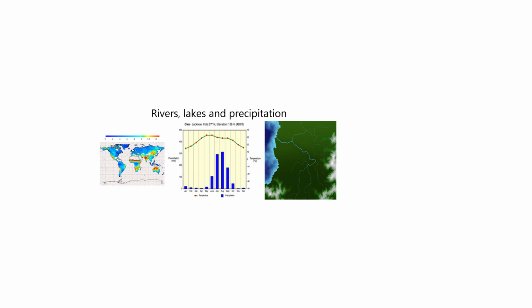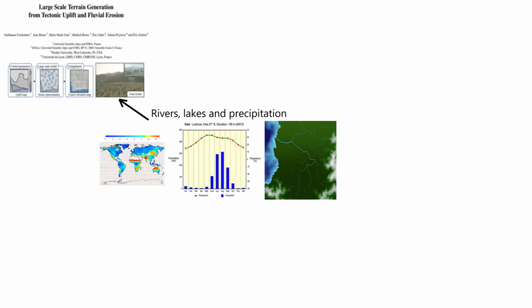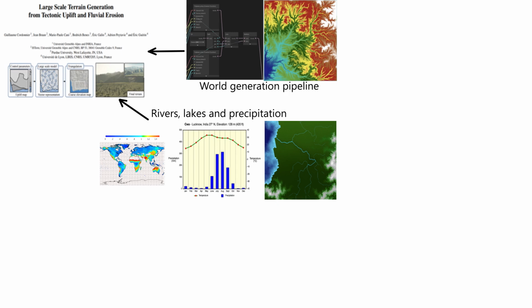Now let's talk about the future. There are many things one could focus on. The biggest, I think, are this: lakes, rivers and precipitation patterns. This would allow the modeling of more Köppen types, like the Mediterranean climate, savannas and monsoon climates. In order to generate good lakes and rivers, I would need to implement this graph-based erosion paper. Having done that, I could set up an erosion and world generation pipeline.